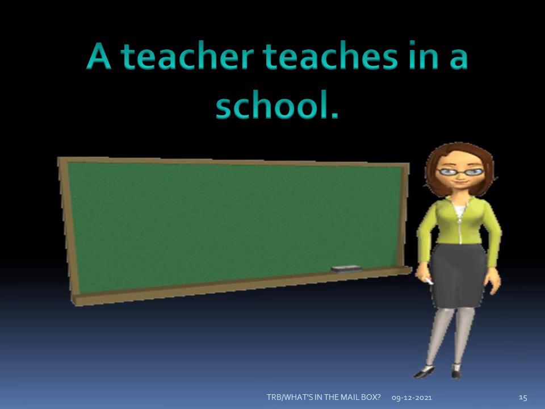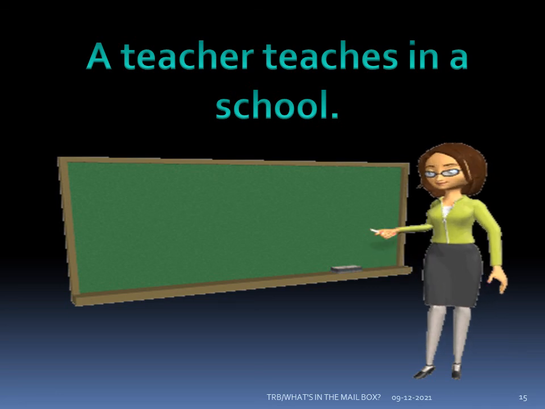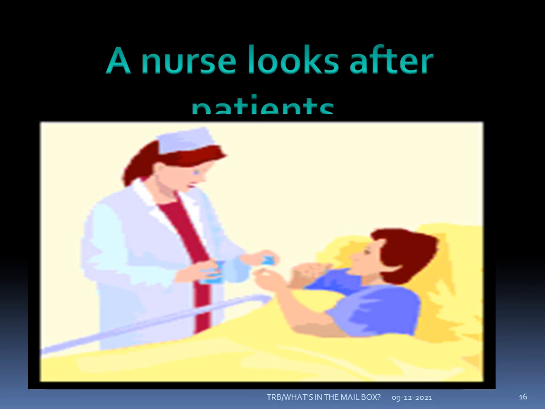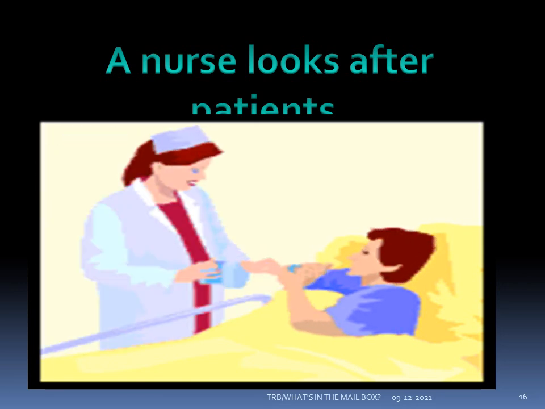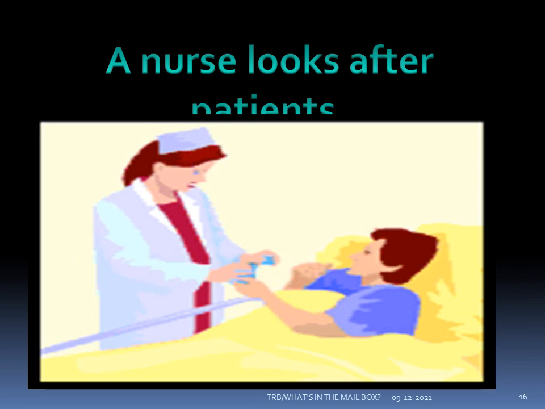A teacher teaches in a school. Who looks after the patients? A nurse looks after the patients. She gives the proper medicine at the right time. The right medicine at the right time is given by a nurse to the patients.